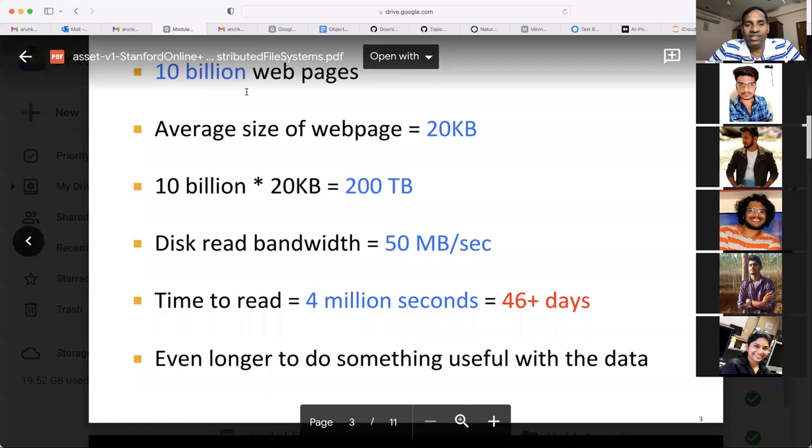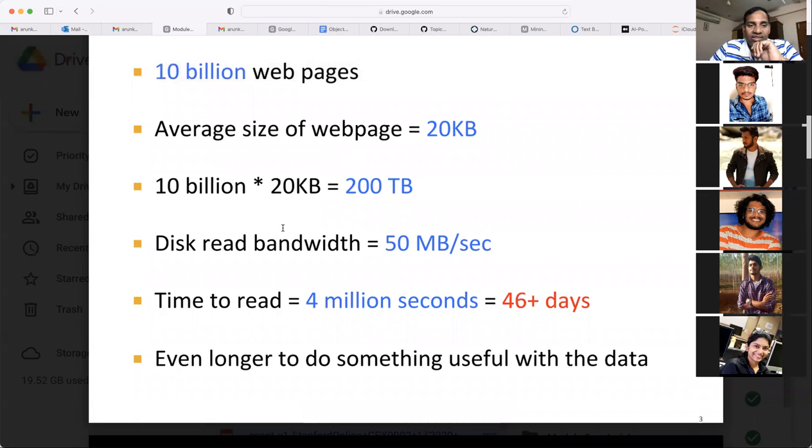So would you find a single node where your RAM will support that? Okay, if RAM does not support it, whether the hard disk supports storing this many pages. So the average size of a web page is 20 KB. So if you take 10 billion times 20 KB, you want 200 TB.